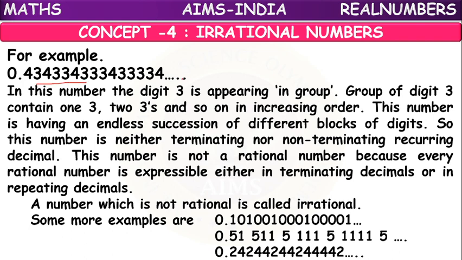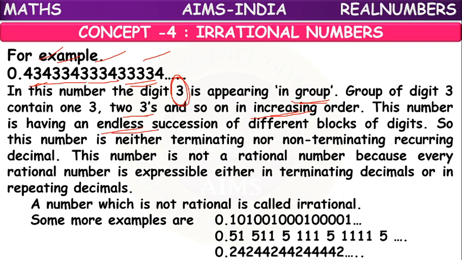Here, just now we have seen this example. In this number, the digit 3 is appearing in groups. In the first group, 1 three is there. In the second group, 2 threes are there. In the third group, 3 threes are there. In the fourth group, 4 threes are there. Means the number of 3s is in increasing order.